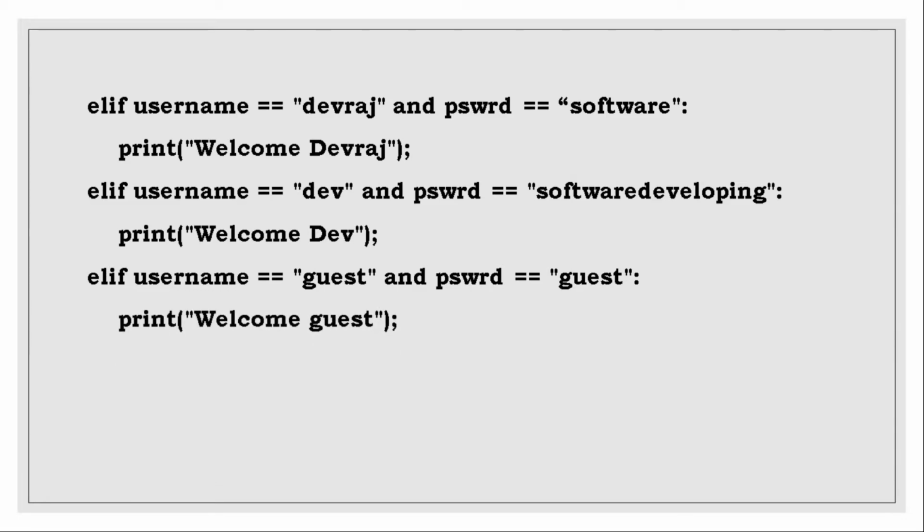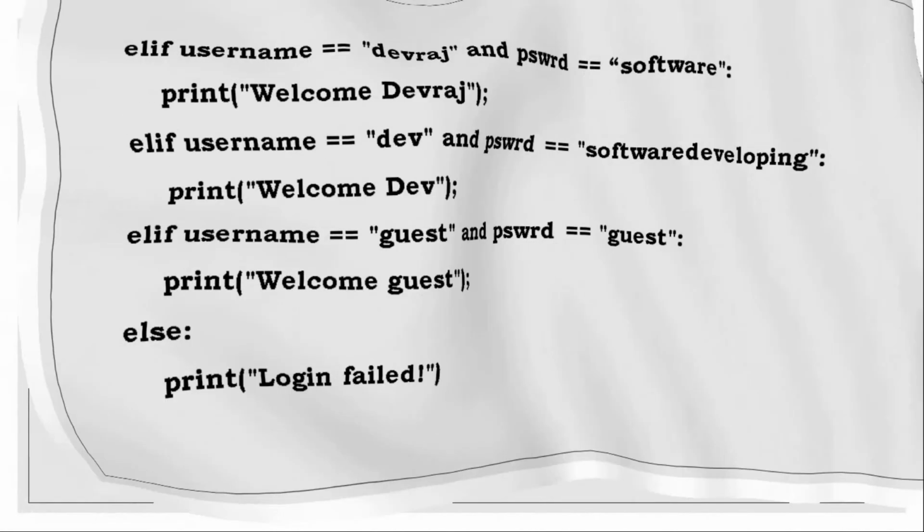If the username and password are not matching with the above said options, then we have the else here and we are printing the message like login failed. So other than these users, nobody can enter the system. So you can use this in your project also. So we have a different set of outputs here. In the first output, enter username is given and the username is not specified.